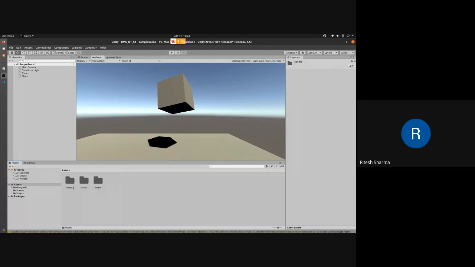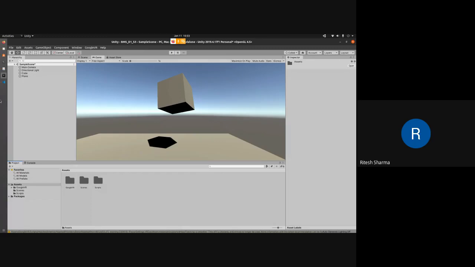So once this Google VR is there, now what we'll try to do is, whatever I was saying that these things are lagging in this particular application, that currently it's just one animated cube which is rotating. One thing is that we can't move around and look around, and second thing is that we can't interact with it. So these two problems we'll try to solve using Google VR.